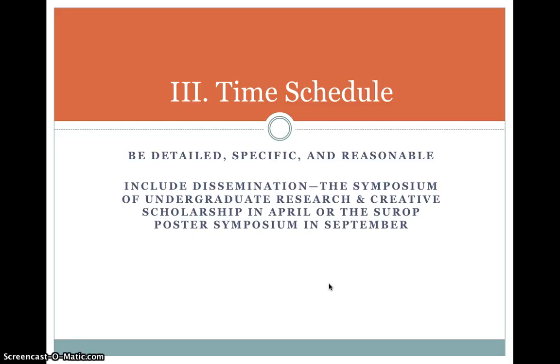The SUROP Symposium happens in September. If you're doing a SUROP proposal, you would want to indicate that you'll be presenting your work there. You can, of course, also include if you're going to be co-authoring an article and submitting it to a journal with your faculty mentor, if you'll be making a public presentation to policymakers, if you'll be doing a recital or an art show for the public, include that information in your time schedule as well.